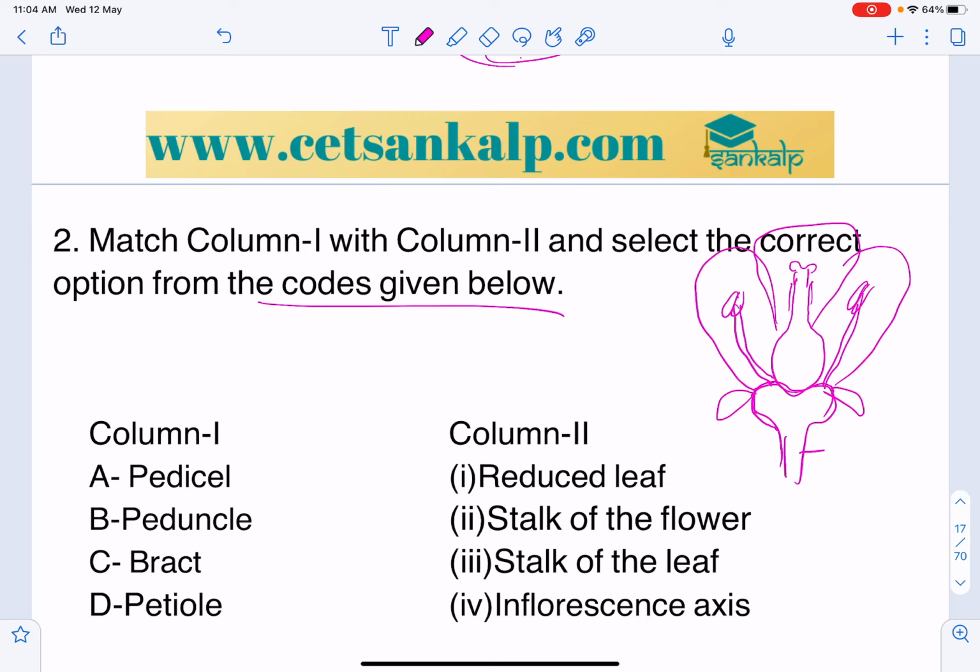So this is called the pedicel. Pedicel is the stalk of the flower.